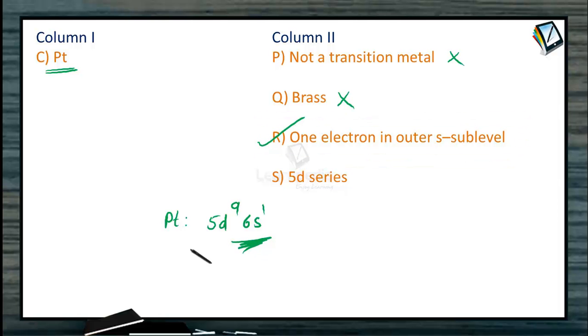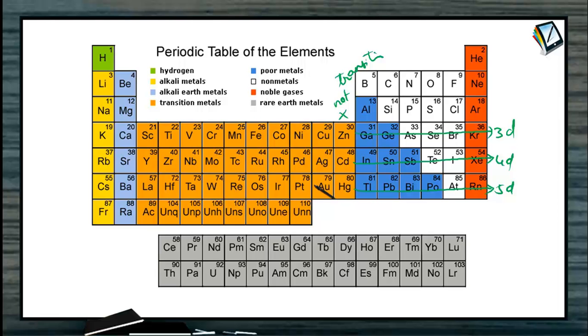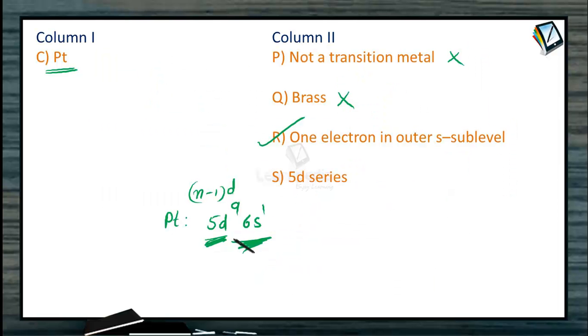And this platinum definitely belongs to 5d series because here the n-1d sublevel is equal to 5d. You can get that even from the periodic table, but it is always easy to get it from the electronic configuration. So both these are to be there for the matching of platinum.